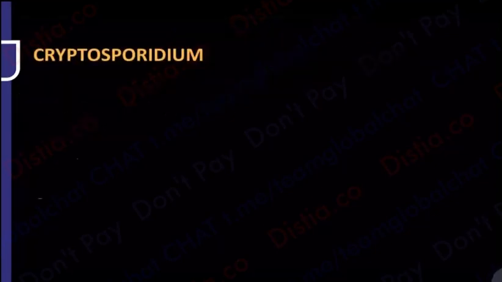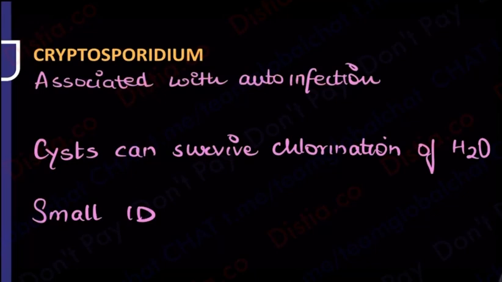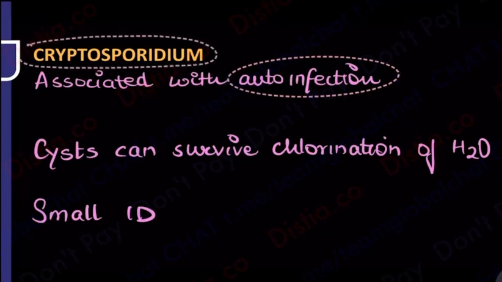Please note, Cryptosporidium I've already taught you belonged to that small mnemonic. This means it had a small infectivity dose, if you remember. Also, I had told you that this can resist chlorination of water. I've already started telling you all the cysts that can survive the chlorination of water. Now what I want to add is that this causes auto-infection, meaning from the same person again and again he can infect his own self. I will be showing this to you in the life cycle also. Cryptosporidium is going to show you auto-infection.